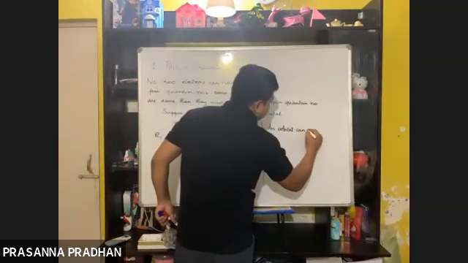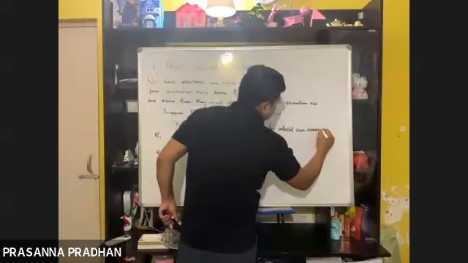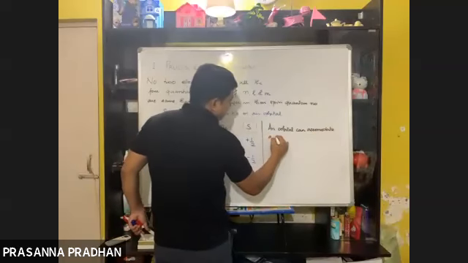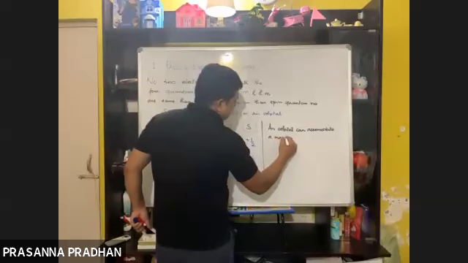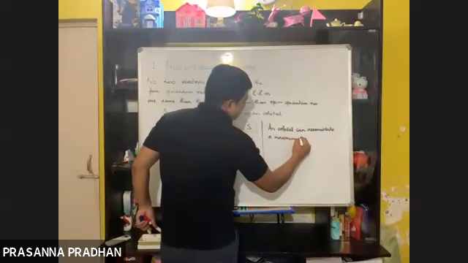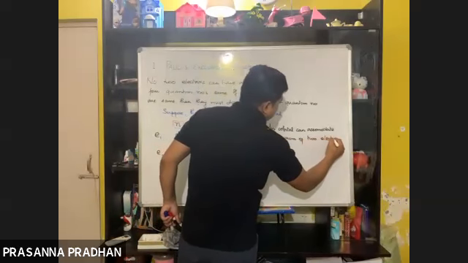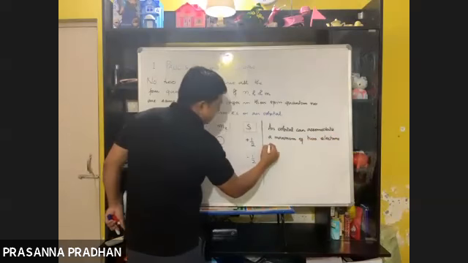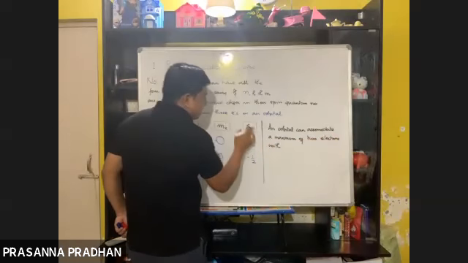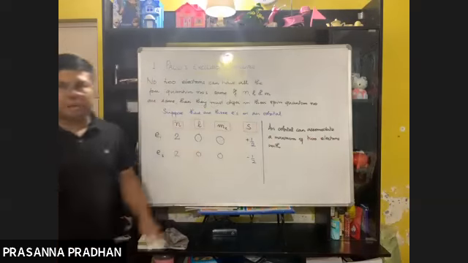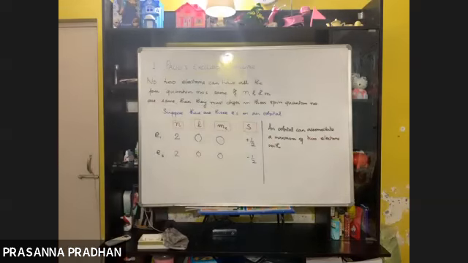So the outcome of Pauli's exclusion principle is that an orbital can accommodate a maximum of 2 electrons. If I accommodate 2 electrons, should their spin be the same or opposite? Opposite.